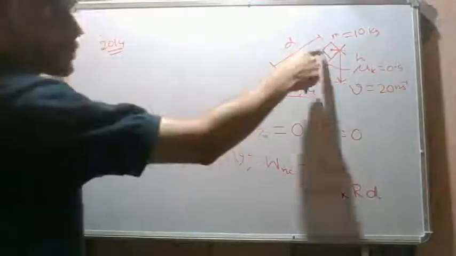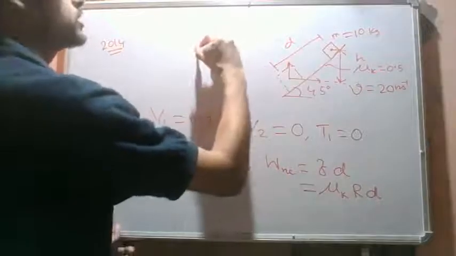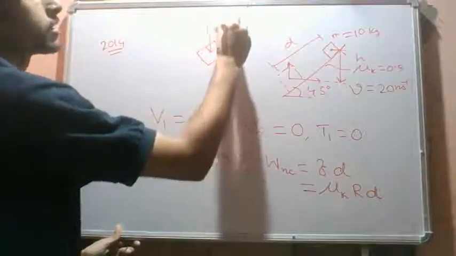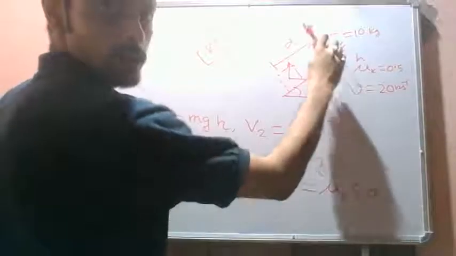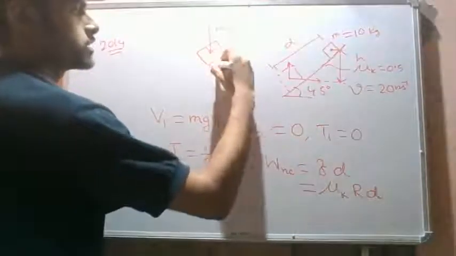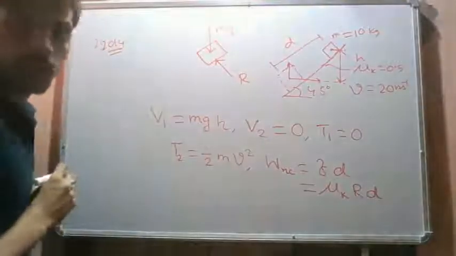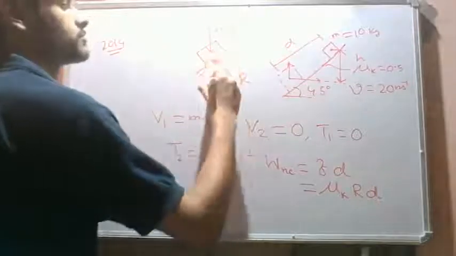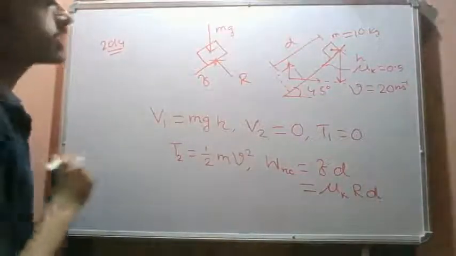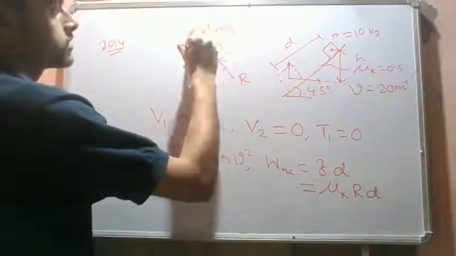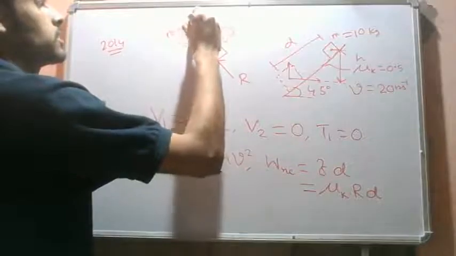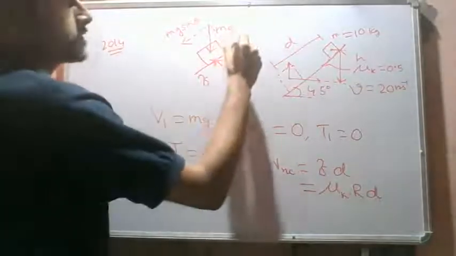If you draw the free body diagram of this block, the weight will be acting vertically downwards. The normal reaction will be given by this inclined plane, perpendicular to the plane, and we have a friction force acting like this, right? The components of mg are mg sin theta and mg cos theta.